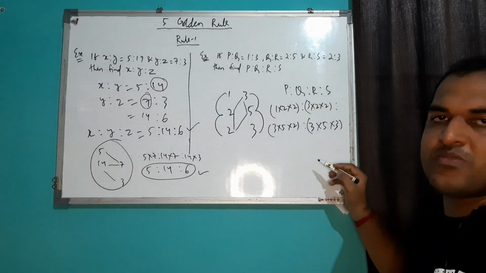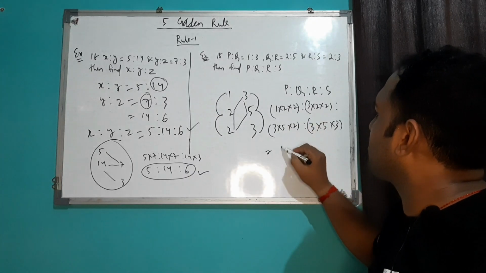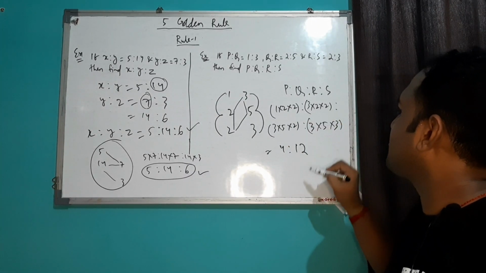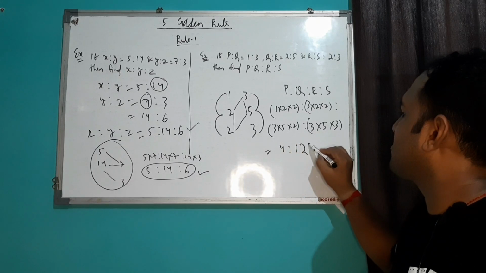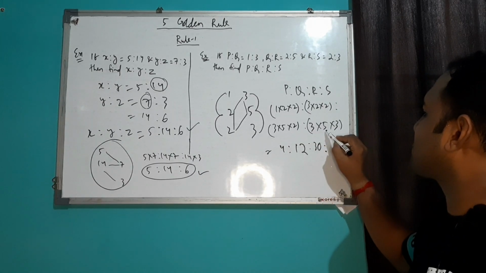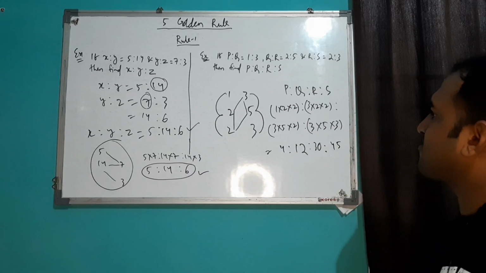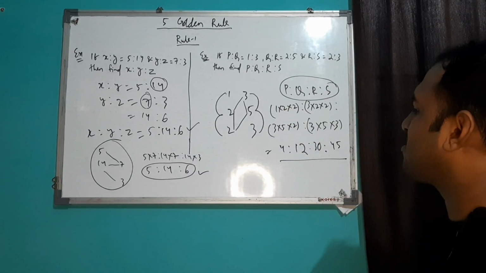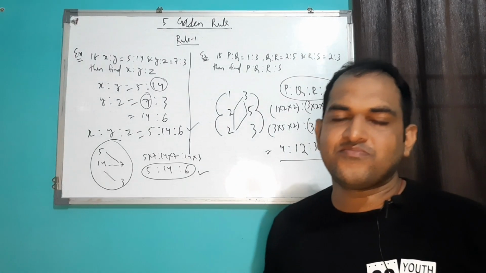So you can simply multiply this one. So it will be your 4, this will be your 12. Again, this is your 30. Again, this is your 45. So in this case, P is to Q is to R is to S will be your 4 is to 12 is to 30 is to 45.